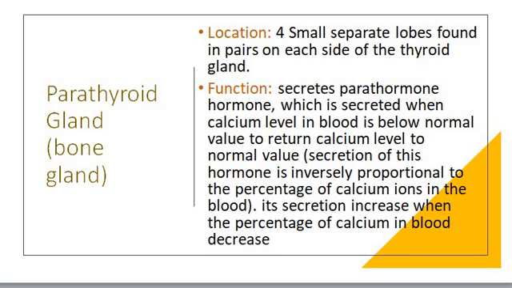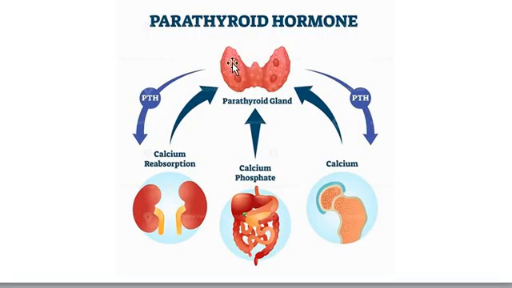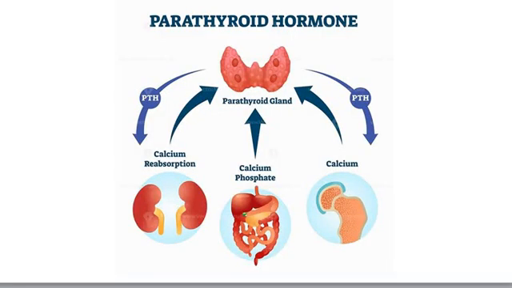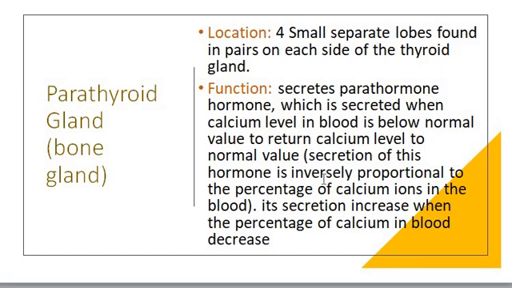If you can see it here, look, they are four separated loops that are near the thyroid gland, on each side of the thyroid gland. It's called the parathyroid gland, and it secretes the parathormone hormone. This parathormone hormone is secreted to regulate the calcium level. When the calcium level is decreased, that means the parathormone hormone will increase.